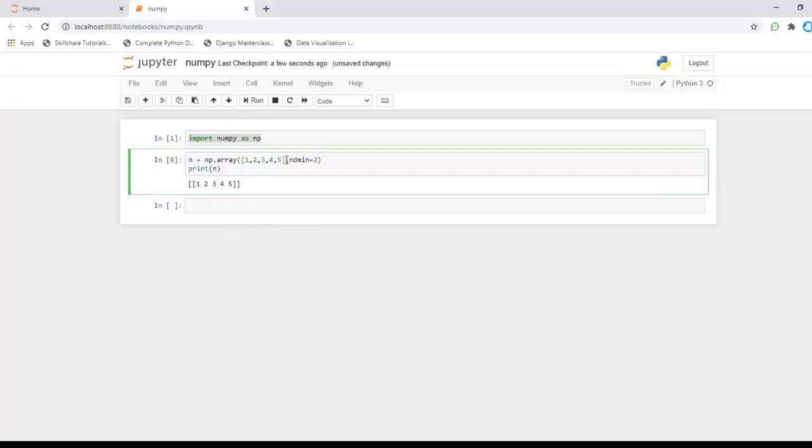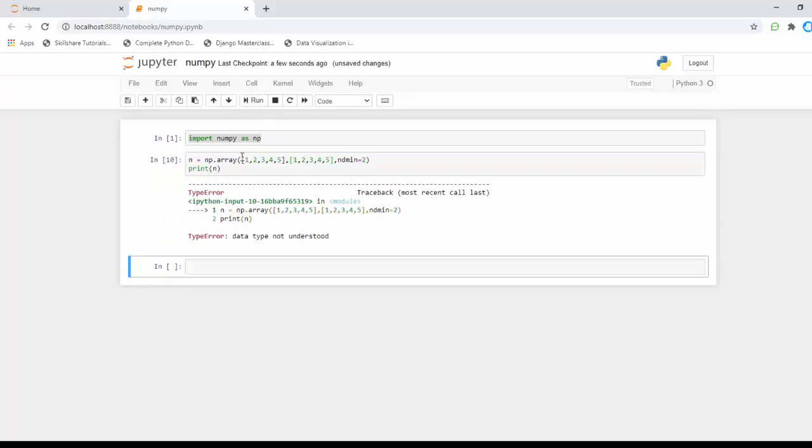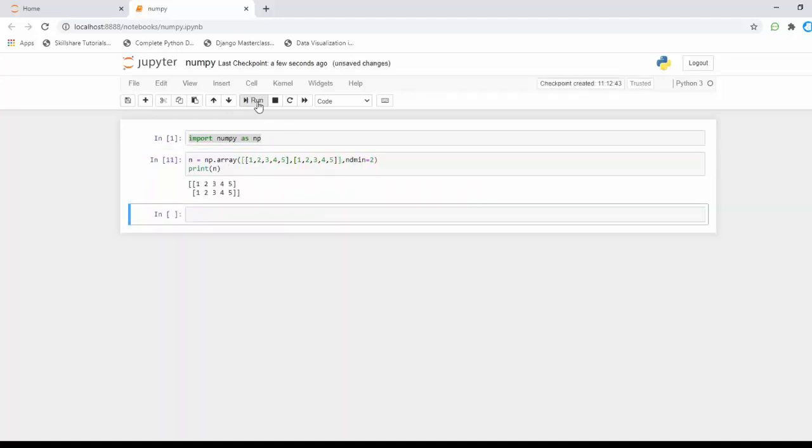What if I have some extra values here? For example, I'm going to add another string. I'm not specifying another bracket here, I'm just running it. It throws me an error. Fine, I'm going to add another bracket here. I'm going to save this. Yeah, we got a two-dimensional array. And what if I specify 3? I'm making 3 dimensions.